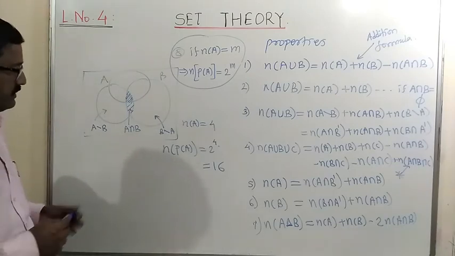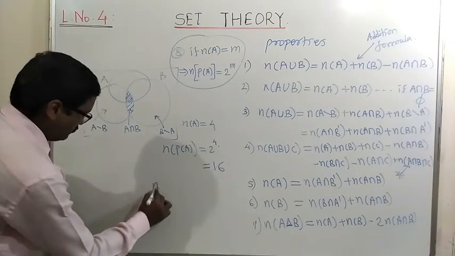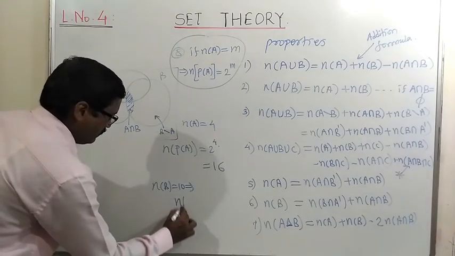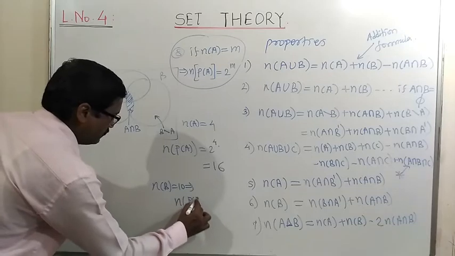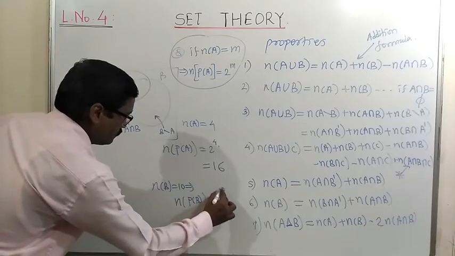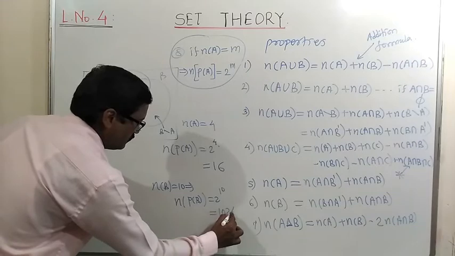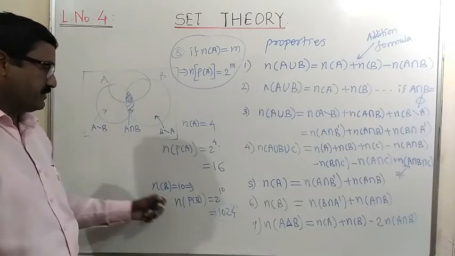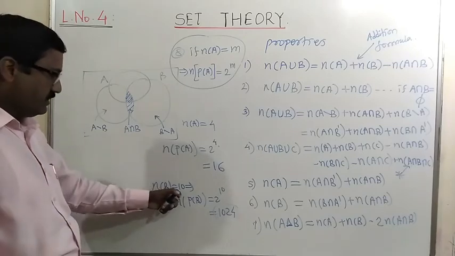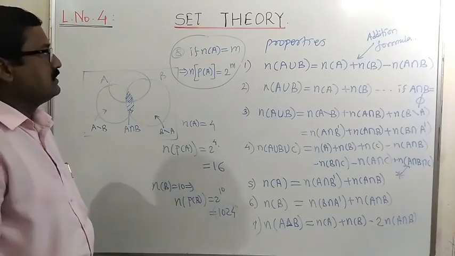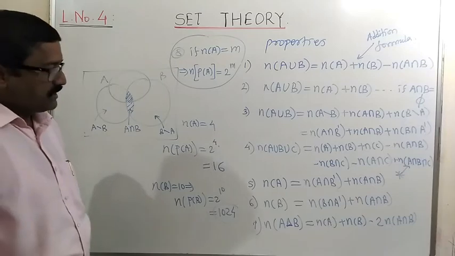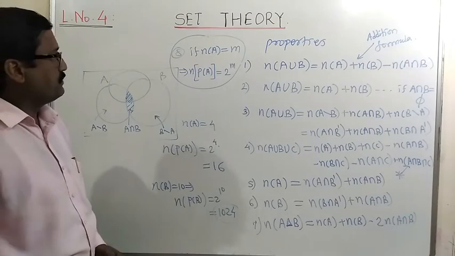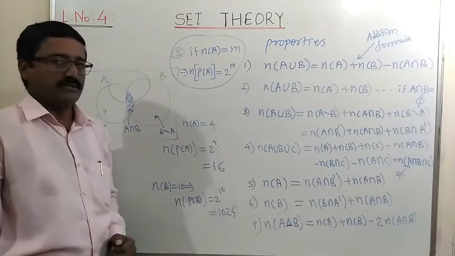If the number of elements in set B is equal to 10, which implies the number of elements in the power set of B is equal to 2 raised to 10, that is equal to 1024. So in this way we can find the number of elements in the power set of any set. That depends on the number of elements in that set. Is it clear? Now let us solve some examples related to these properties, or we can say formulae.